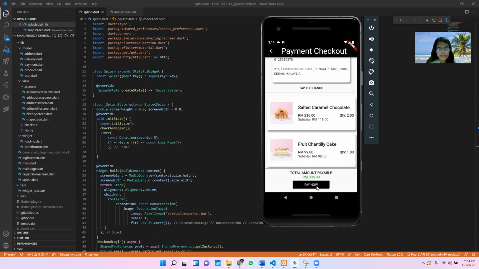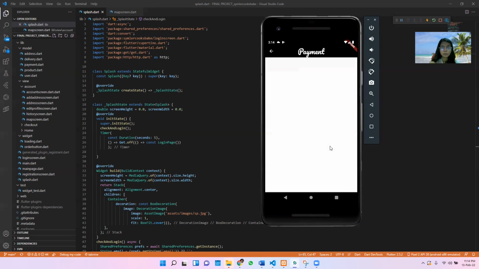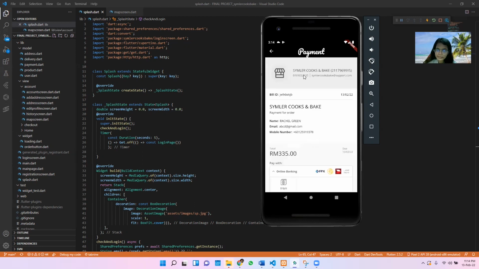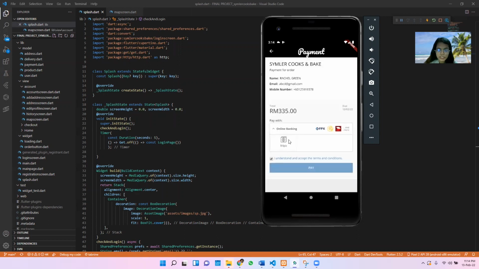And now let's see. Okay, so we are paying, and now it will redirect to the page where we can proceed to our payment gateway. Okay, here you can see the title, the customer's name, the email, as well as the phone number. And here we have the option, which is bill please. And yes, we proceed to it.